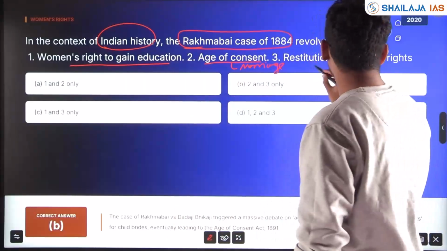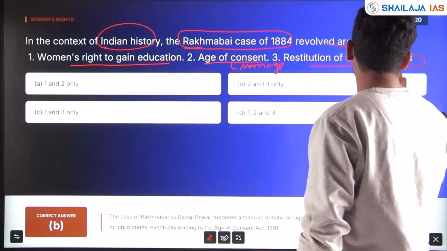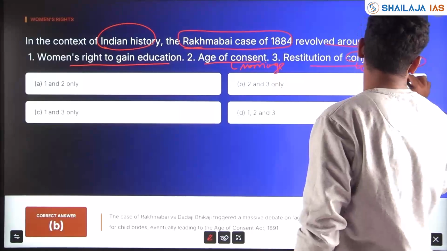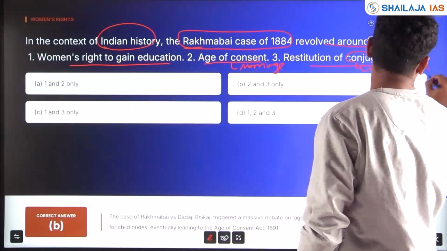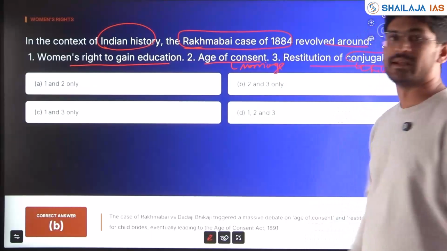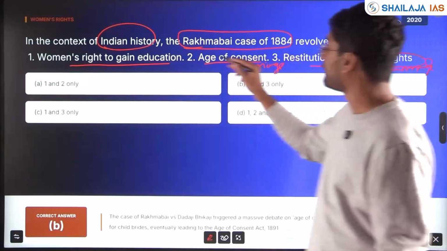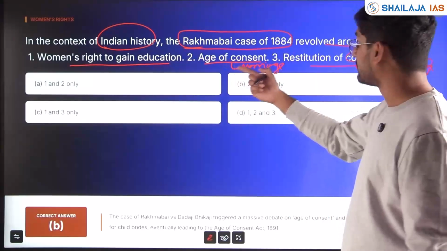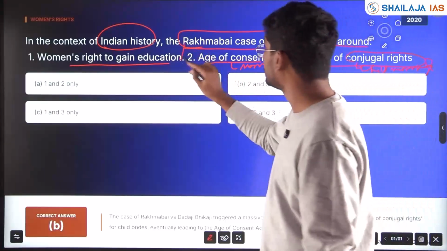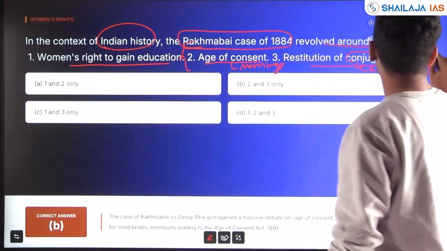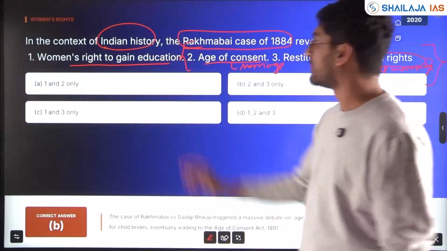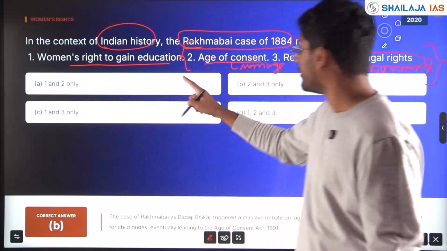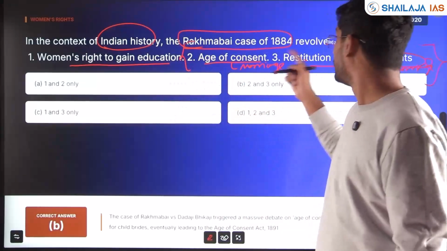Restitution of conjugal rights. In case of child marriage, conjugal rights will be given to the women. See, when you see the Rakhmabai case, education is directly contradicting statements 2 and 3, which are with respect to marriage and age of consent to marriage. However, education is not matching with the next two statements.